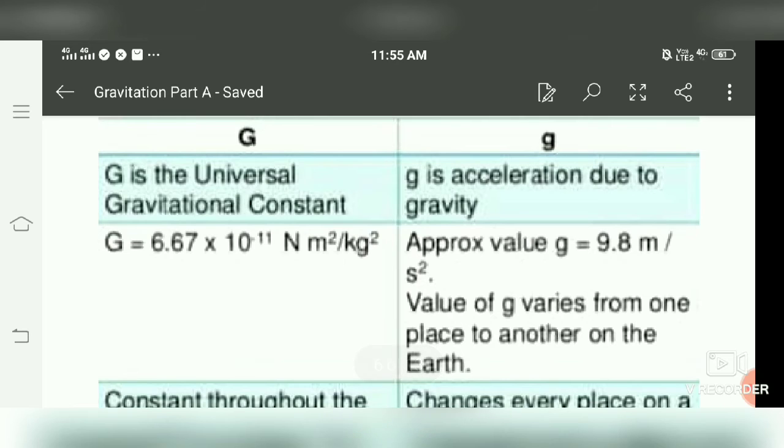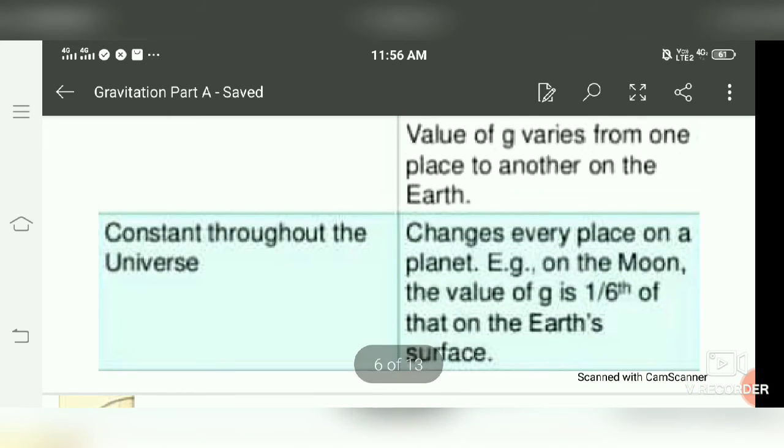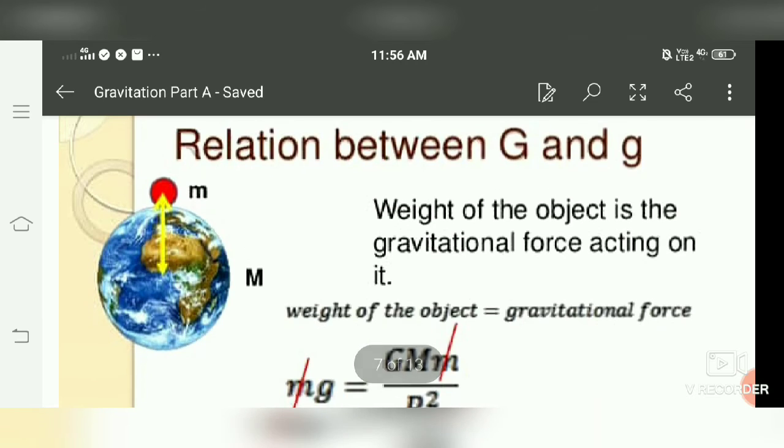Another difference is G is a gravitational constant whose value remains the same everywhere in the universe, whereas acceleration due to gravity, small g, has a value of 9.8 meter per second square, and its value varies from place to place. It means at the equator we have some other value of g, and then at the pole. As we move toward the surface of the earth, or move away from the center of the earth, small g varies. G is constant throughout the universe, but g varies. On the earth it is g, but on the moon it's 1/6 of the gravity of the earth.